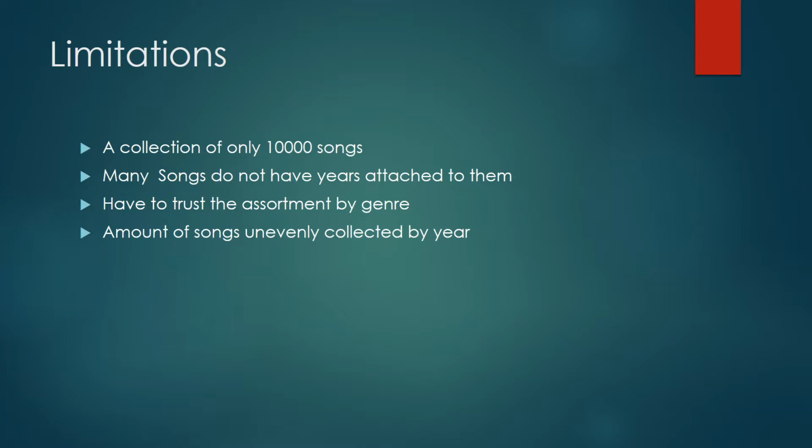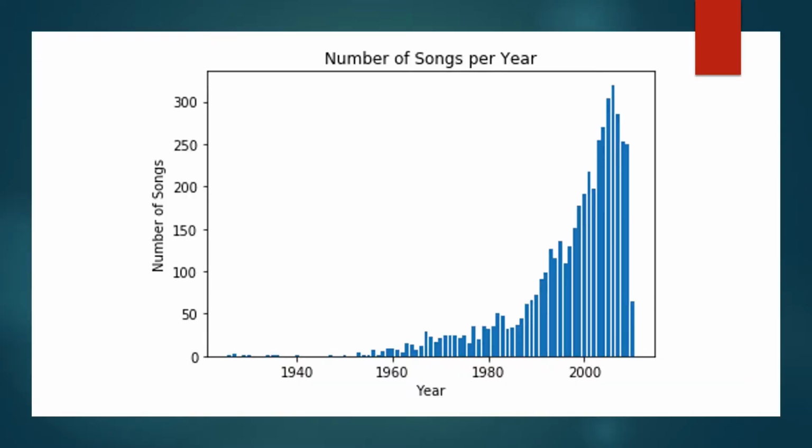And the other large problem is the data is collected very unevenly, distributed by year. This is a graph to show how the songs are distributed by year. The songs are almost entirely around the 90s and 2000s, with much fewer songs between the 60s and 80s, and barely any songs before then. So obviously that makes it harder to look at changes over time.